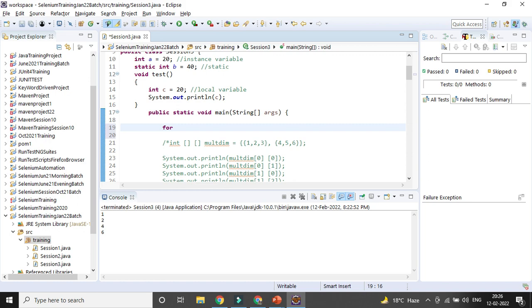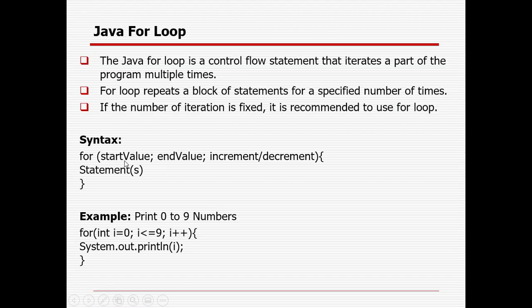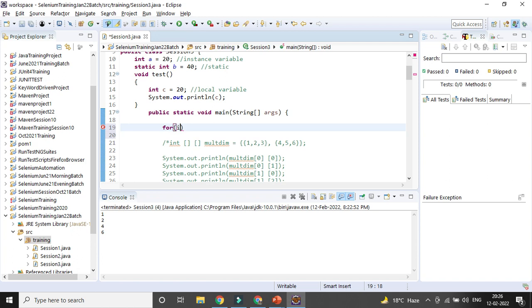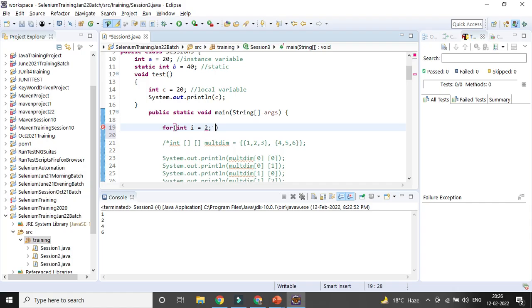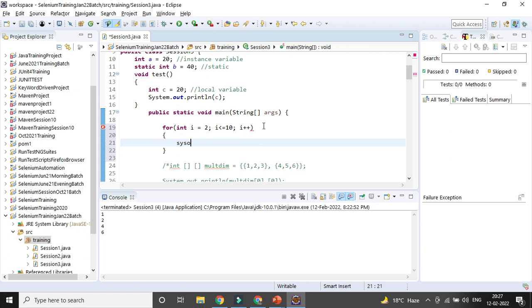For the for loop, you need to use a start value. For the start value I need to define some integer variable, suppose I equal to 2. Then you need to give the end value, then the increment or decrement operator. I want to start with I equal to 2 and go till I less than or equal to 10, then I plus plus, increment or decrement. This is the syntax, and then you need to give the brackets, then I want to print out the value of I.